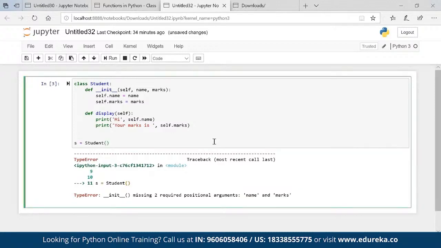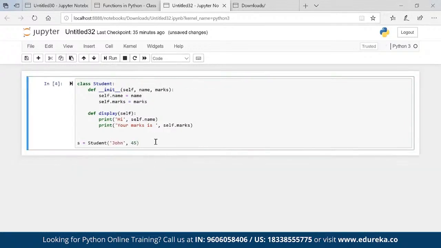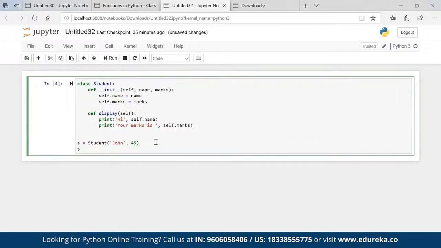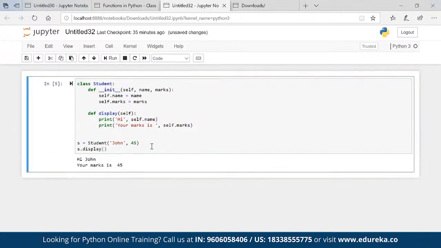So my name is, let's say, John, and marks is, let's say, 45. So an object is created which is S, and this object will have this function as well, because I created an object S with the class Student, so all the features which we have in this class will go to this object as well. So dot display is the feature, right? If I execute, it will bring me the marks.